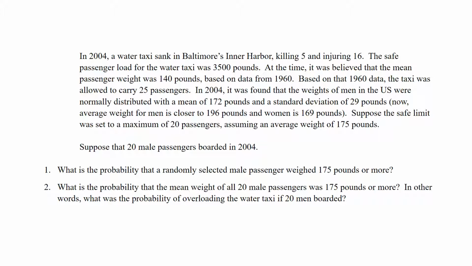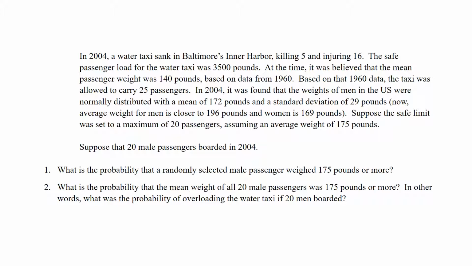So here is our example. In 2004, a water taxi sank in Baltimore's Inner Harbor, killing 5 and injuring 16. The safe passenger load for the water taxi was 3,500 pounds. At the time, it was believed that the mean passenger weight was 140 pounds, based on data from 1960. Based on that 1960 data, the taxi was allowed to carry 25 passengers.